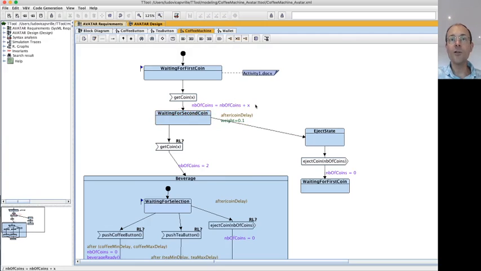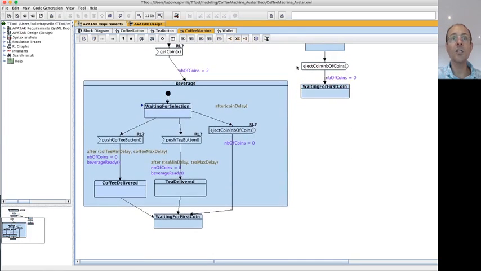Then the machine waits for a second coin. If this coin is not inserted before a given delay, the system, after coin delay, goes to eject state and sends the message eject coin, number of coins, which is, if X is equal to 1, 1. The number of coins is equal to 0 now, and the machine goes back to this state. Then, if a coin was inserted before the expiration of this delay, the number of coins is now 2, and the system goes to this composite state, which is called beverage.